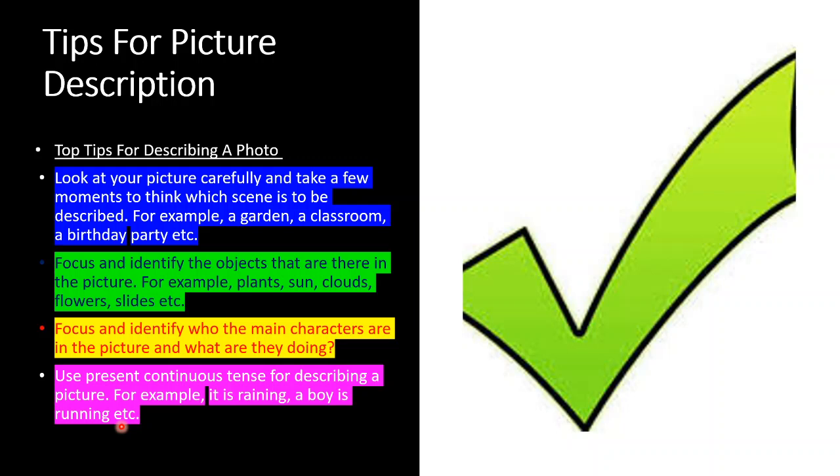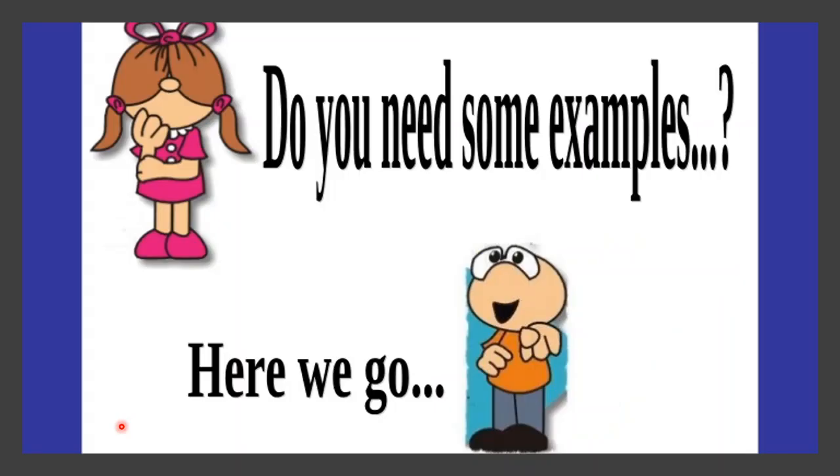Use verb to be is for sentences with singular subject, and use verb to be are for sentences with plural subjects. Okay, and try to construct sentences using present continuous tense. Main action word should be with ing. Now I hope you need some examples for better understanding, so here we go.